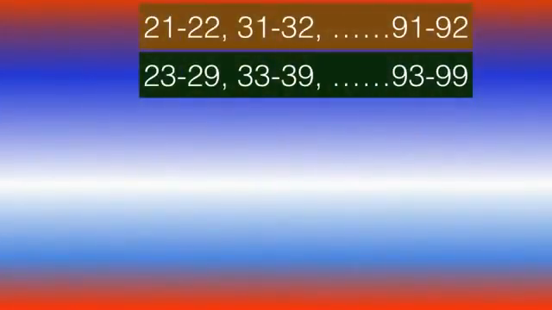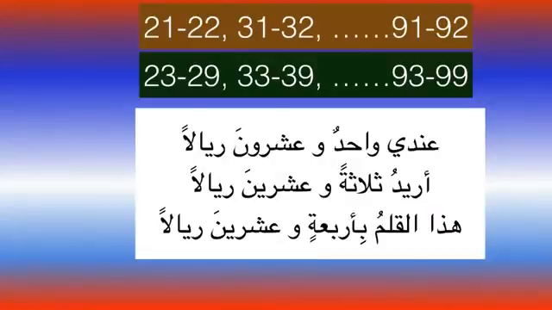So again we come to the groups from 21 to 22, and from 23 to 29. What will happen is they will decline in a normal way. For example, عندي, I have واحد وعشرون ريالا. The thing to notice is واحد وعشرون is combined together. This واو is ataf and عشرون is معطوف على واحد.